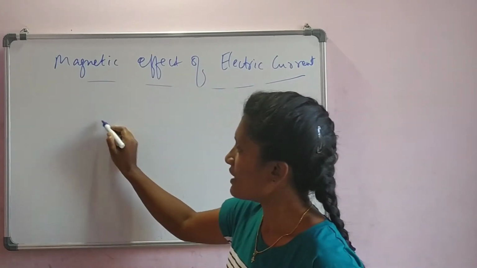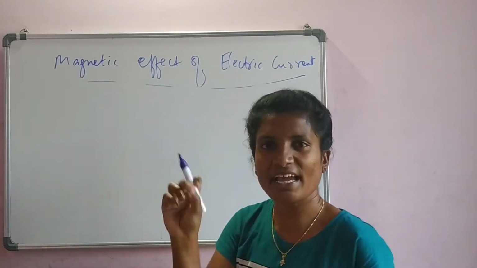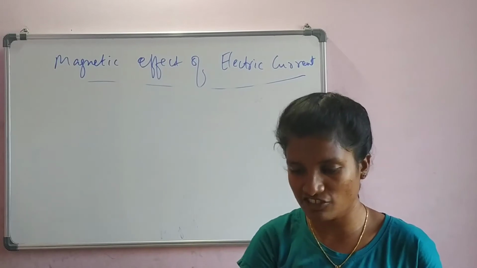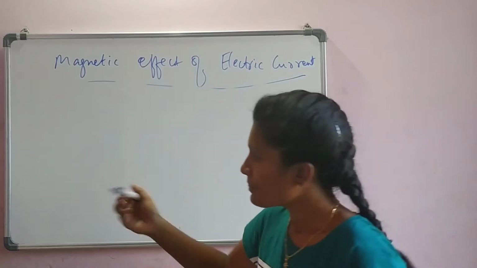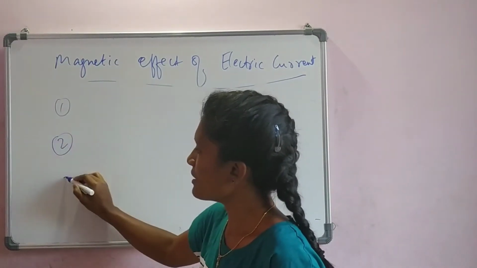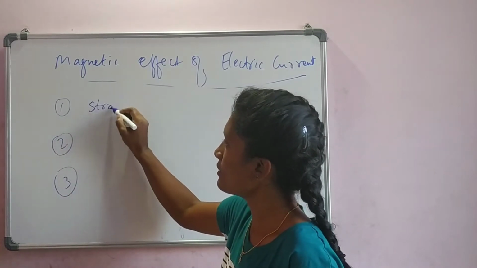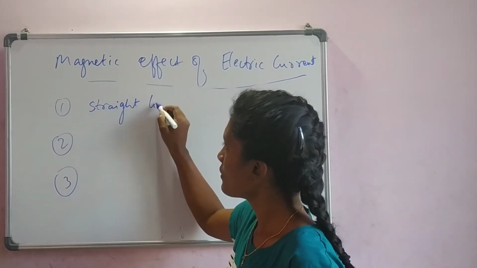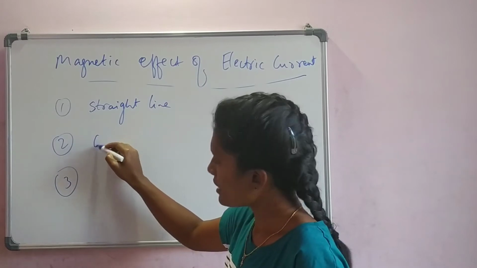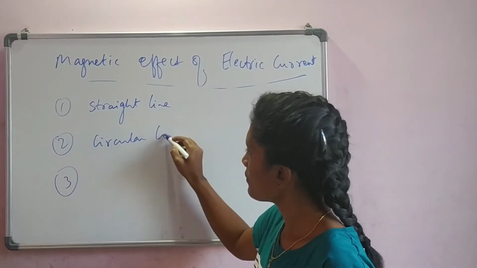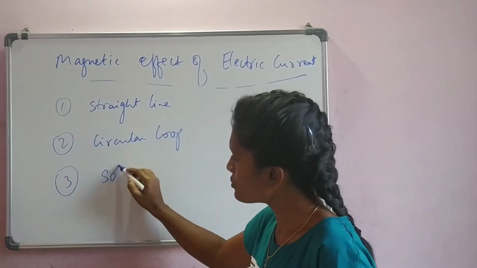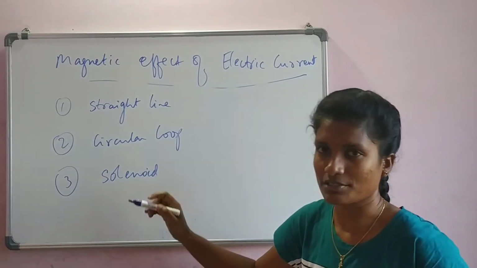Now, when I used a conductor here, I had only a simple wire which was arranged in a rectangle shape. We can arrange that in 3 different shapes. One is a straight line, the other one is a circular loop, and the third one is called a solenoid. Okay, I'll tell you what it is.